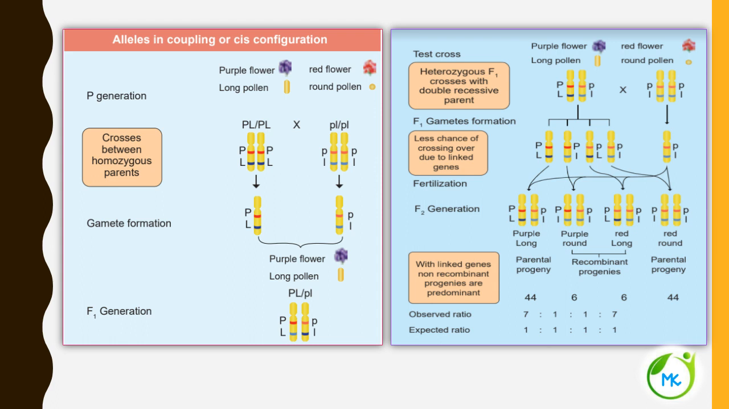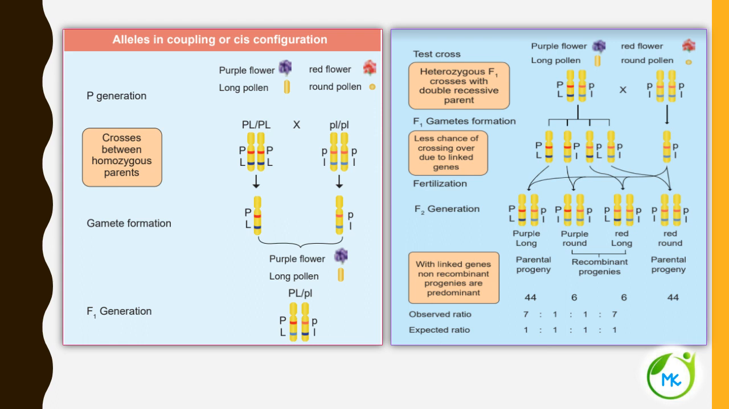When crossing these two parental generations, the cross between these homozygous parents takes place. In case of purple long, the genotype is capital P, capital P, capital L, capital L, and in case of red flower with round pollen, it is small p, small p, small l, small l. When this cross is made, you can find the gamete here as capital P, capital L, and here the gamete as small p, small l. This leads to the formation of purple flower with long pollen in the F1 generation. Now let's see the test cross for the same.